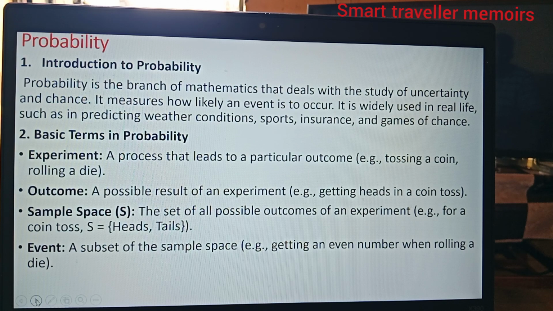Event: a subset of the sample space, e.g., getting an even number when rolling a die. A subset is a small set picked from the whole sample space. Few events picked from a sample space form what we call a subset.